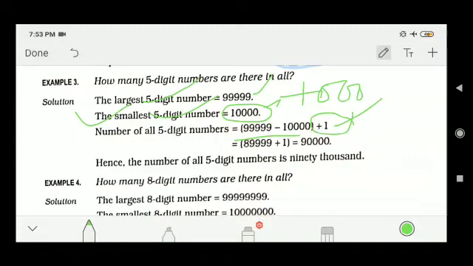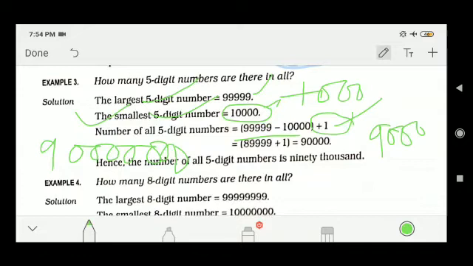Similarly, if I ask how many 4-digit numbers there are in all, it is 9 followed by 3 zeros. How many 8-digit numbers are there in all? In 9 how many zeros? 7 zeros are there. Okay, very easy, directly you can say: for that many digits, take one less zero, 9 with that many zeros.